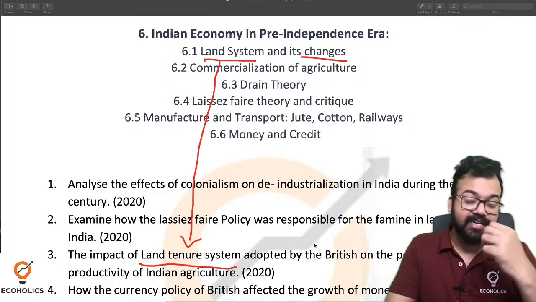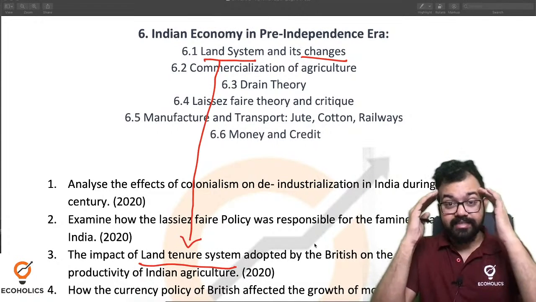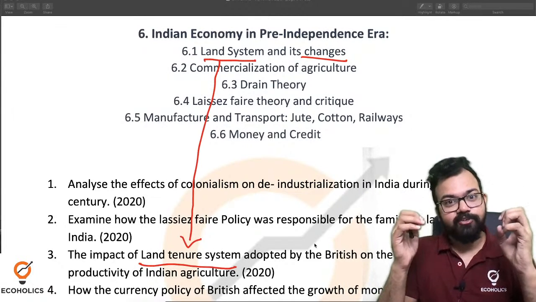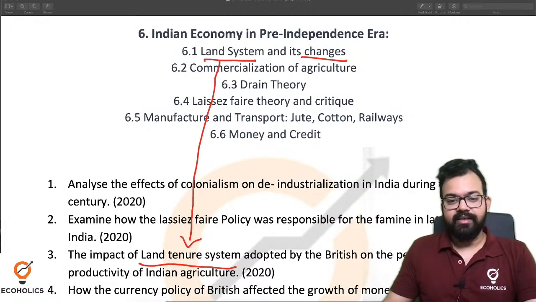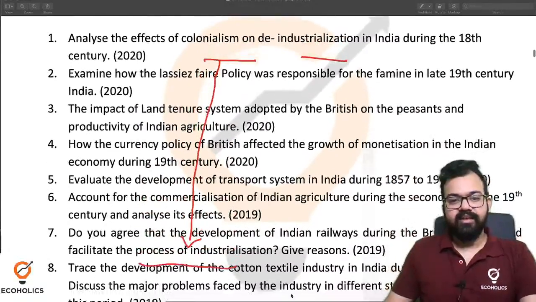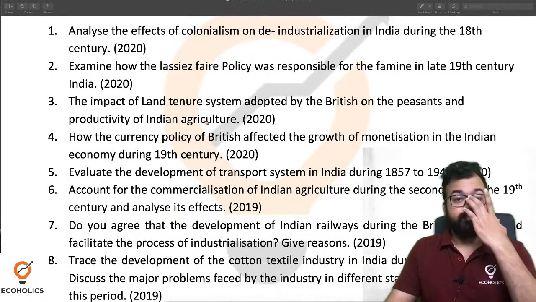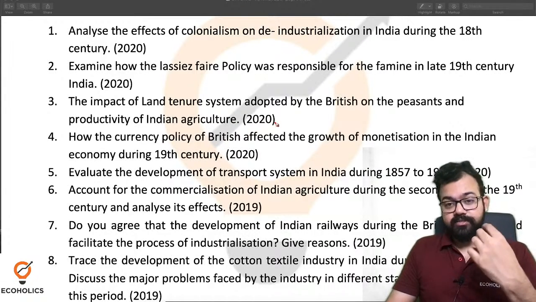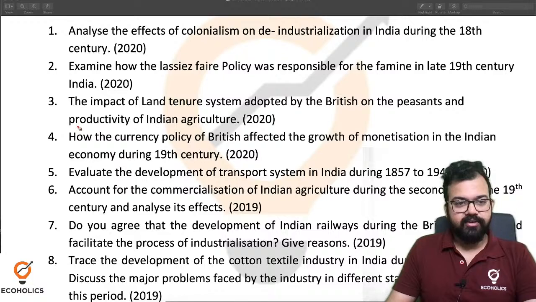Another thing is that you will have less time and you are able to store less information during the exam. So why read much when less reading can work? Next question we'll see. I hope this makes sense. This is how we do it. Now, the impact of the land tenure system adopted by the British is done. Next, again you can see another directive, why and how.